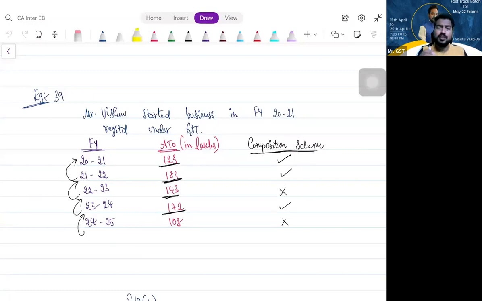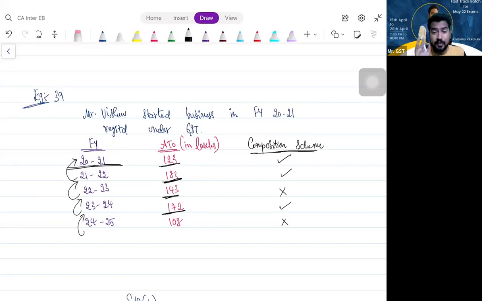Fine. So every financial year, what should I see? What is the aggregate turnover in the preceding financial year? If it has not exceeded 150 lakh, in the current financial year I can enjoy composition scheme benefit. Is that clear? So for financial year 2021, whether I'm eligible for composition scheme or not depends upon the aggregate turnover in the preceding financial year.